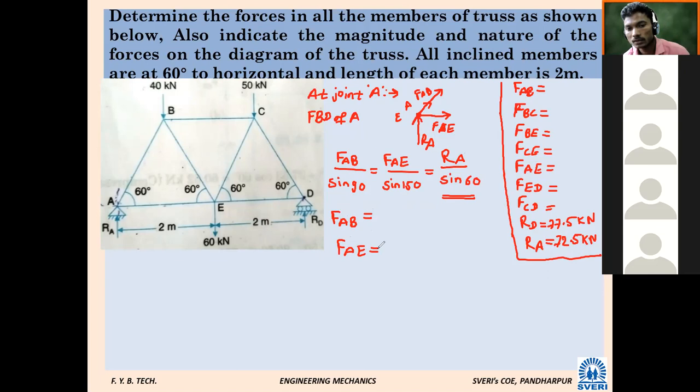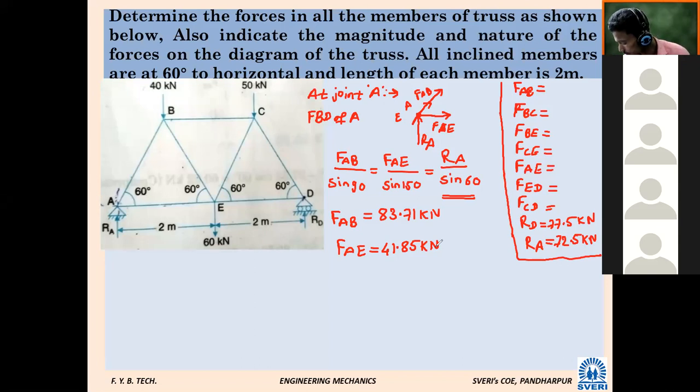FAB is 83.71. And FAE, calculate that also. 41.85, in kilonewtons. Somewhere someone is saying 480.